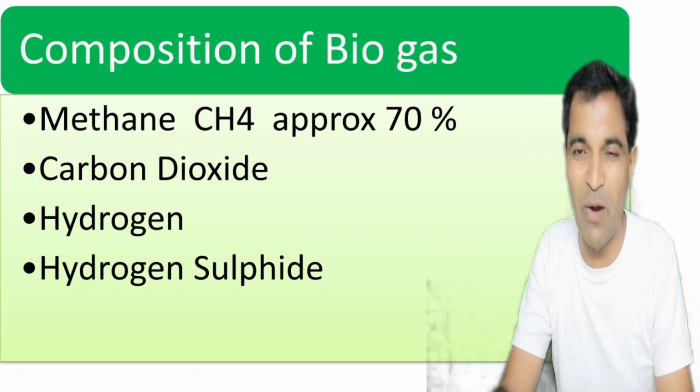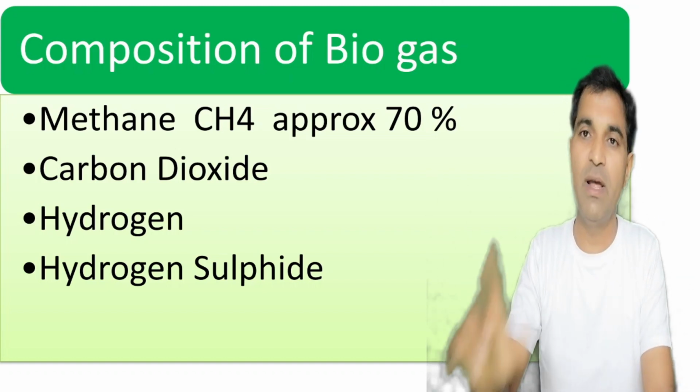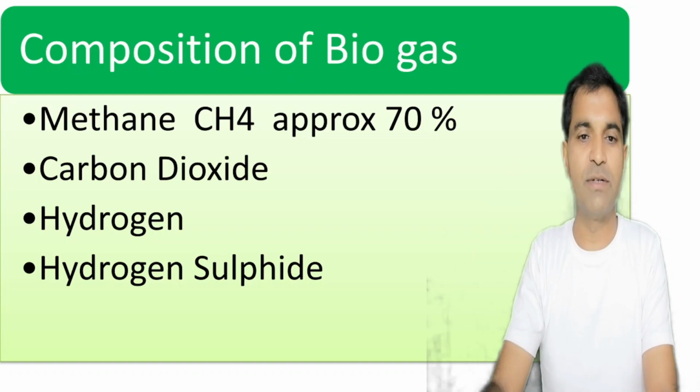So what is the composition of biogas? Biogas mainly consists of methane gas, that is CH4, 70%, carbon dioxide, hydrogen and hydrogen sulfide. They are in little amount.